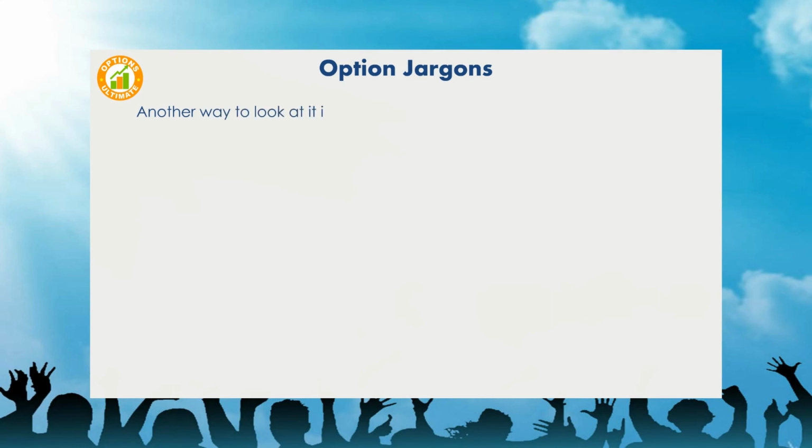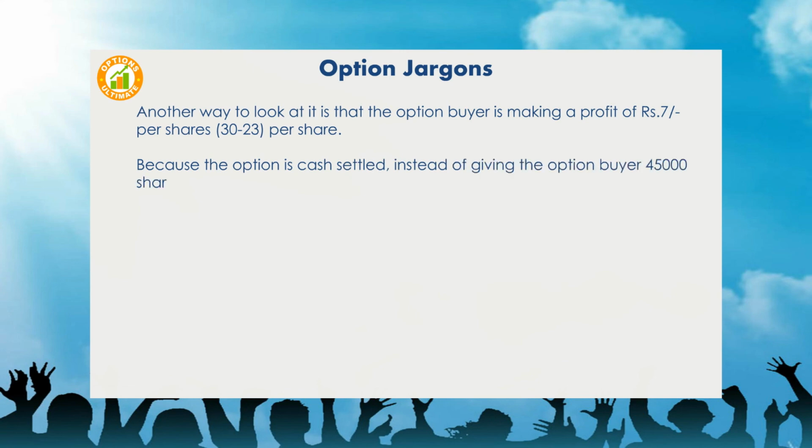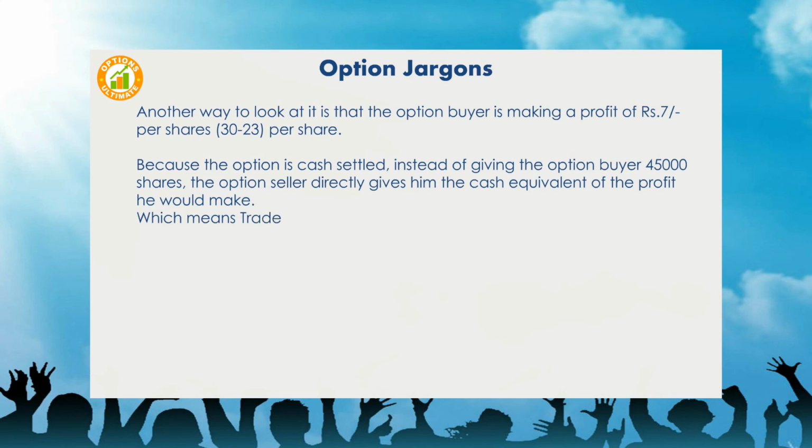Another way to look at it is that the option buyer is making a profit of 7 rupees per share, that is 30 minus 23 per share. Because the option is cash settled, instead of giving the option buyer 45,000 shares, the option seller directly gives him the cash equivalent of the profit he would make. Which means Trader A would receive 7 multiplied by 45,000 equals 3 lakhs 15,000 rupees from Trader B.